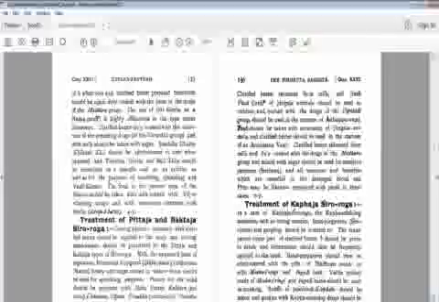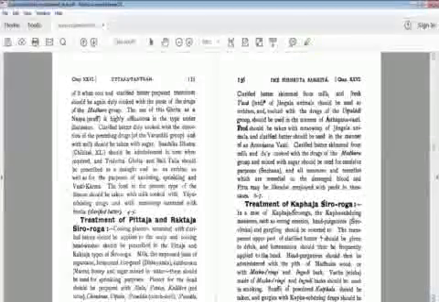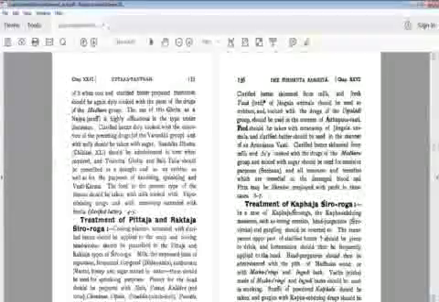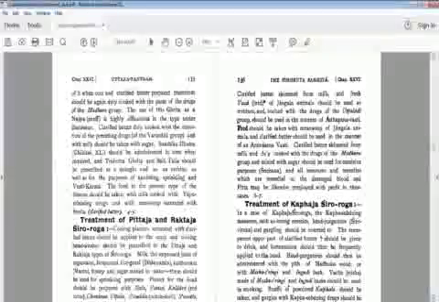Clarified butter duly cooked with the decoction of the preceding drugs, the Varunadi group, and with the milk should be taken with sugar. Snehpan should be administered in time when required, and Tavret ghrita and Balatail should be prescribed as a draught and as an arene, as well as for the purposes of anointing, sprinkling, and basti. The food in the present type of the disease should be given with milk cooked with Vayu subduing drugs and with meat soup saturated with sneh, clarified butter.